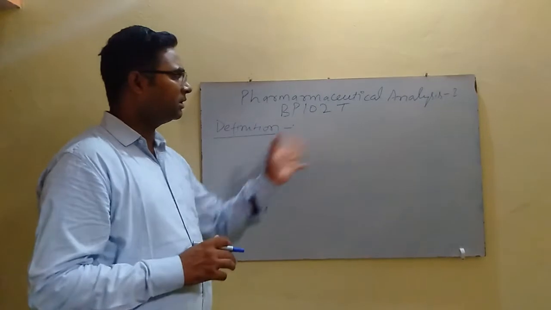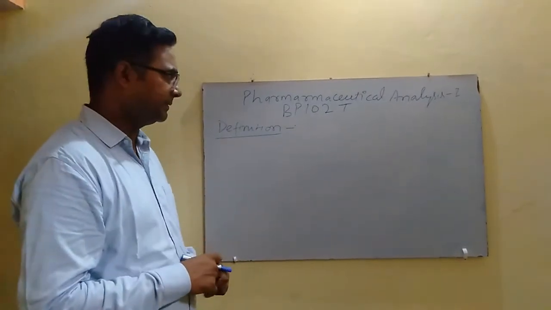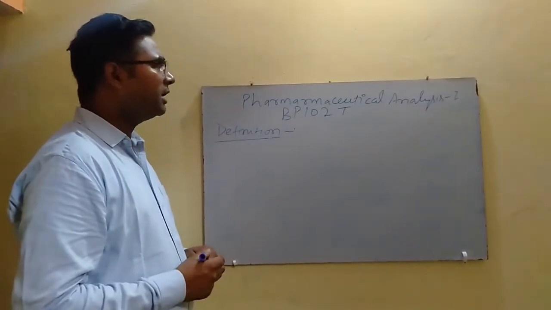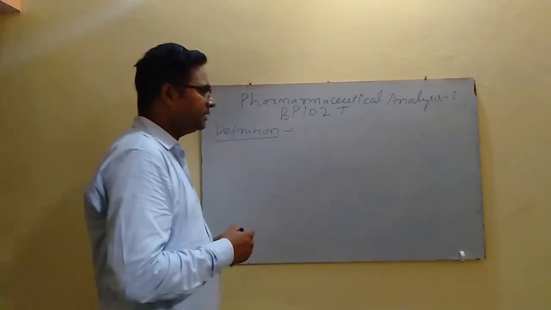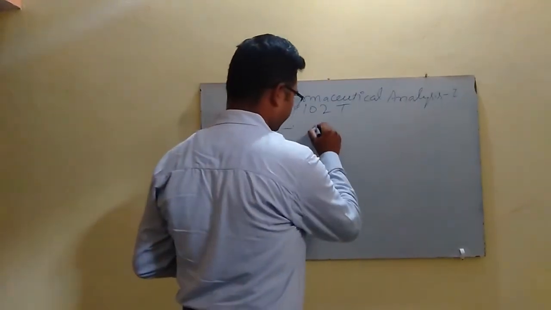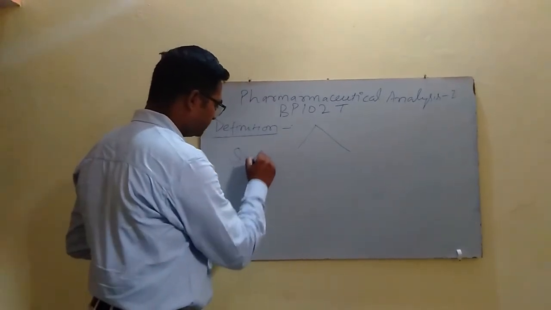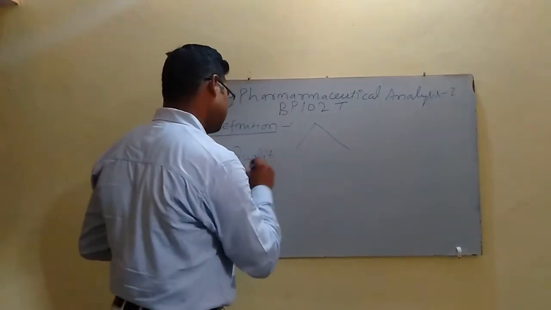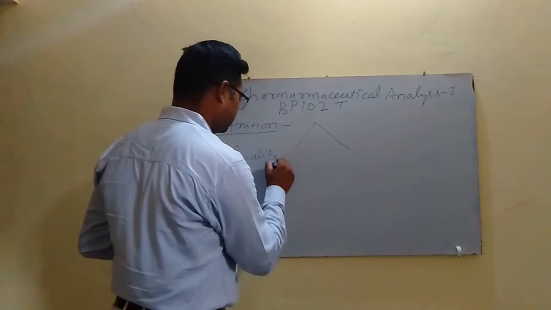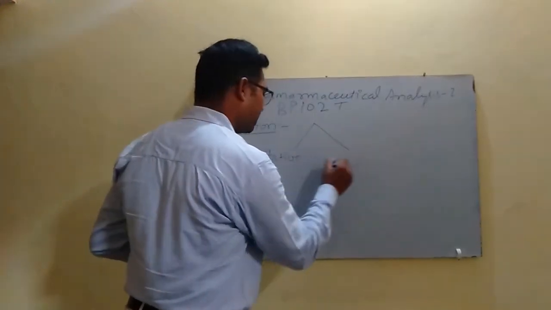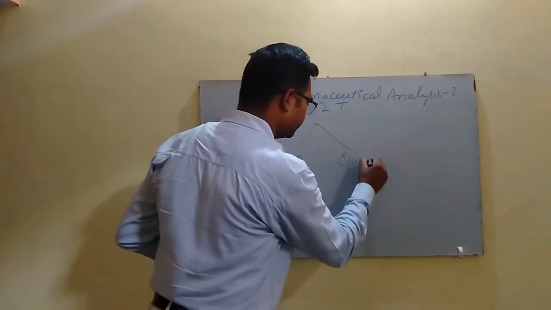All these come under pharmaceutical analysis. Pharmaceutical analysis can be categorized into qualitative analysis and quantitative analysis.